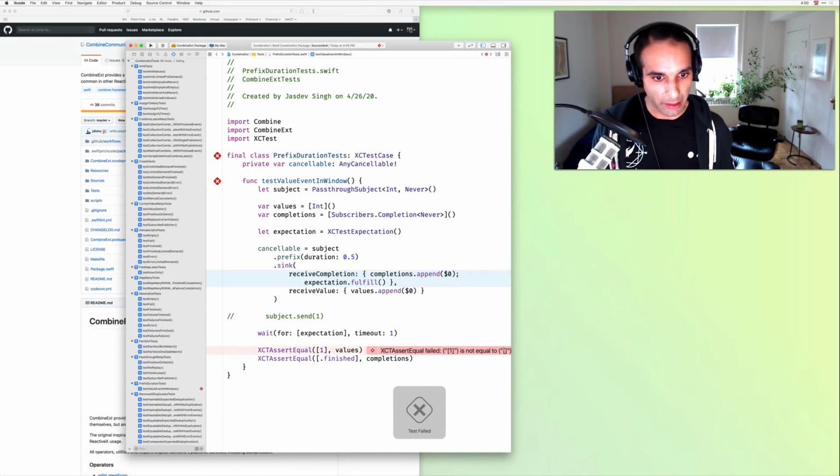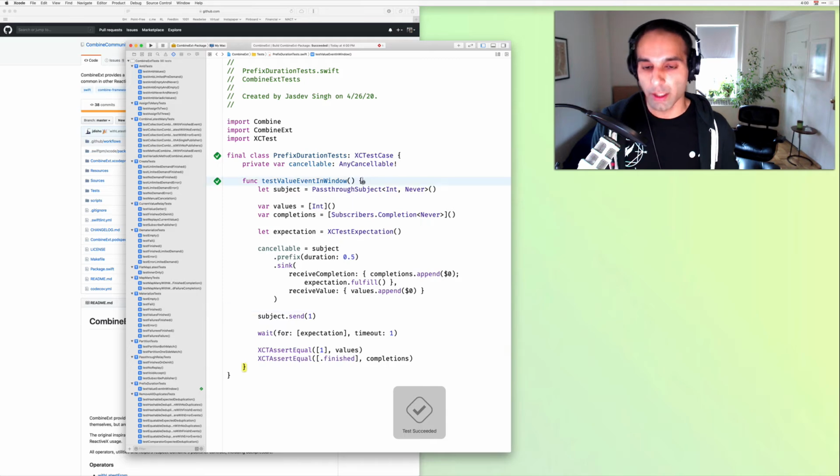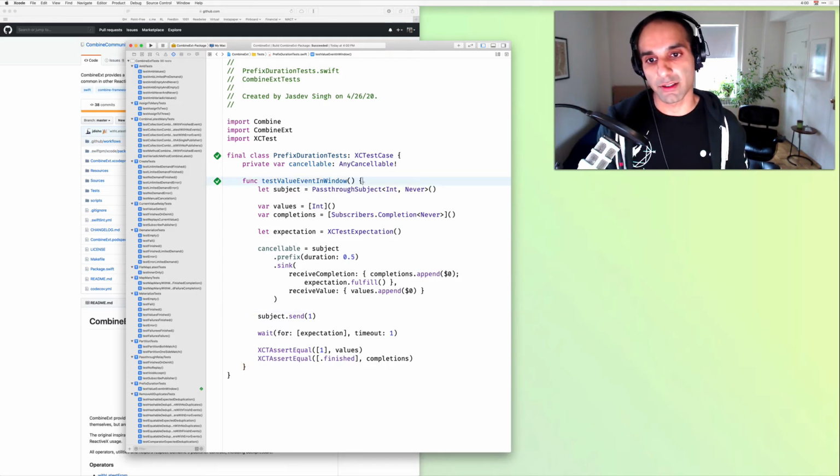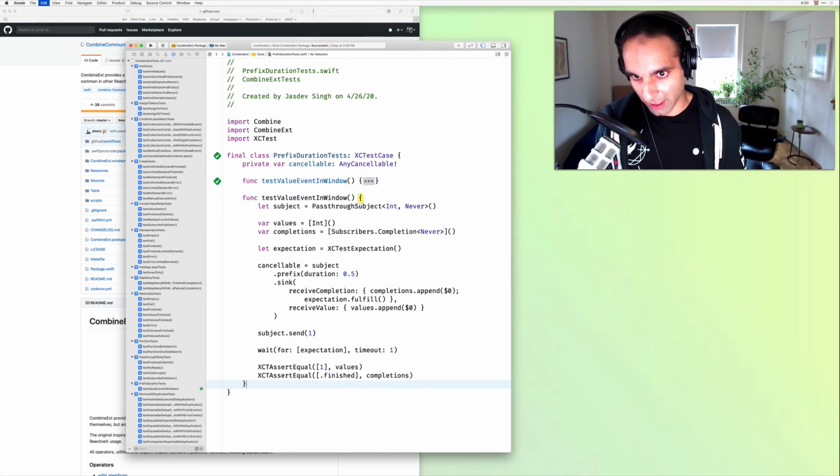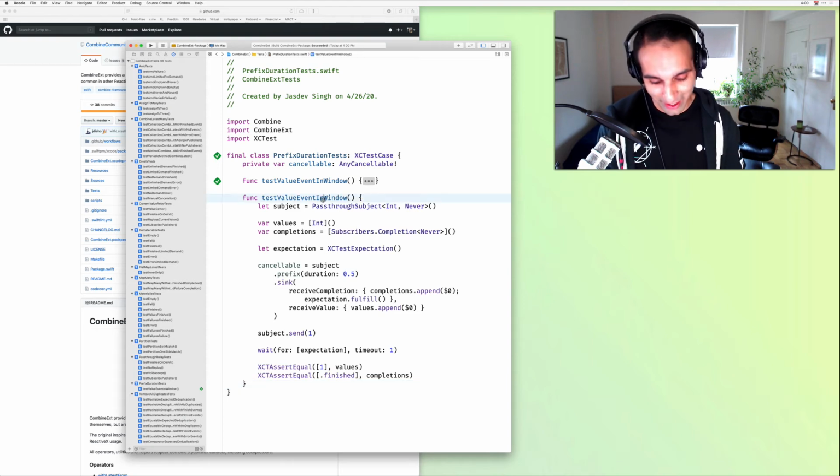Cool. So it didn't get that 1 because we commented it out. So run this again just to make sure we're good. Now we can do our next test, and that is a value event outside the window. So instead of in window, do out of, I guess.